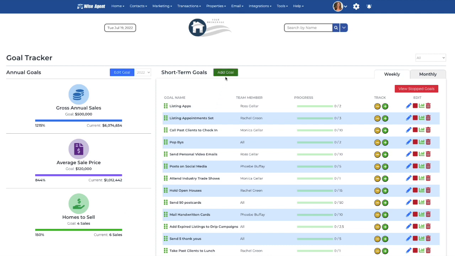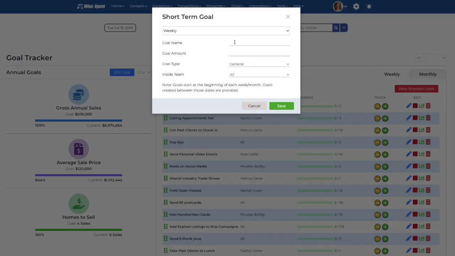Under short-term goals, you can add in a monthly goal or a weekly goal. You can set the goal amount, select the goal type, and assign it to a team member.